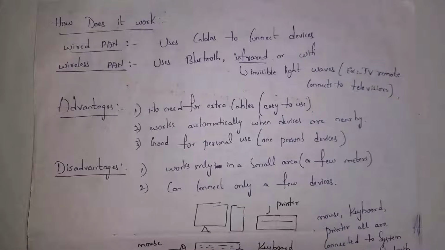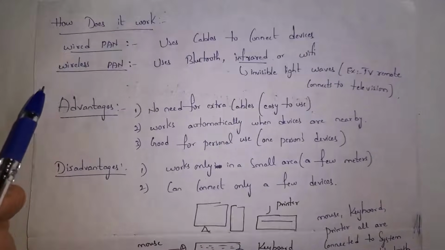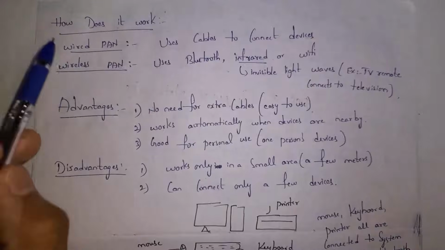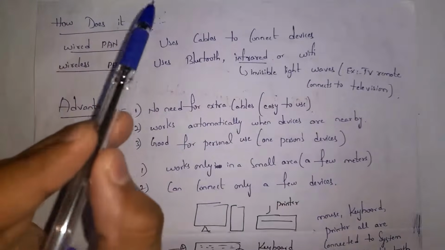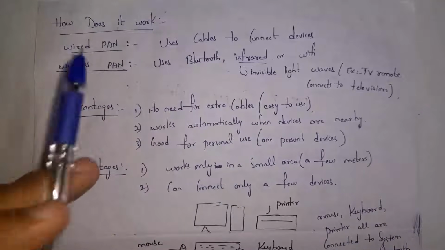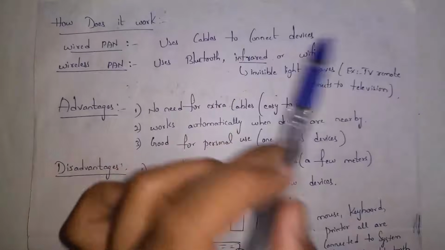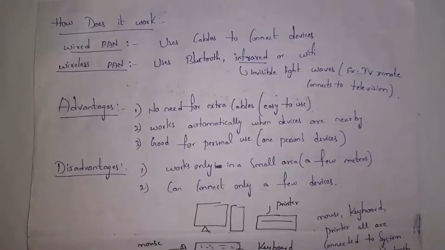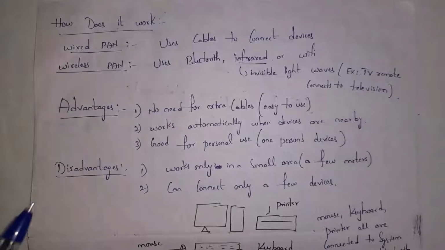Guys, in PAN, that is in personal area network, we can connect devices either using wires or wireless. If we connect a device using wires, we call it wired PAN, and if we connect a device using wireless, we call it wireless PAN. So in wired PAN, we will connect a device using cables, whereas in wireless PAN, we will connect a device using Bluetooth or infrared waves or Wi-Fi. A TV remote will send signals to the TV by using infrared waves. They are light waves.